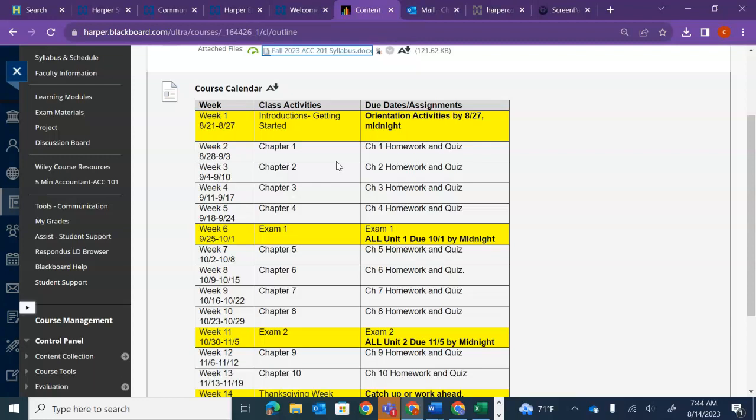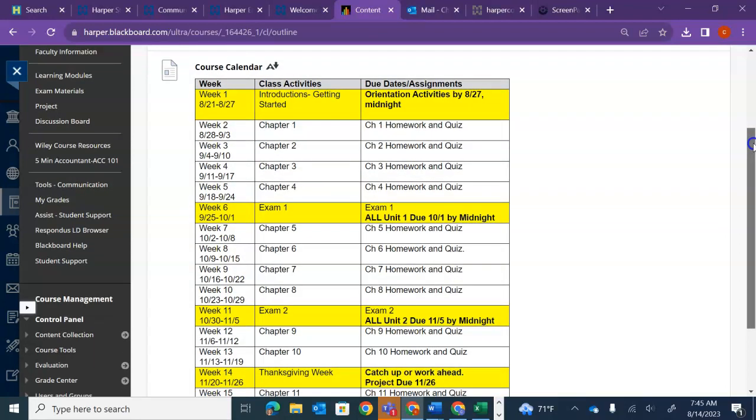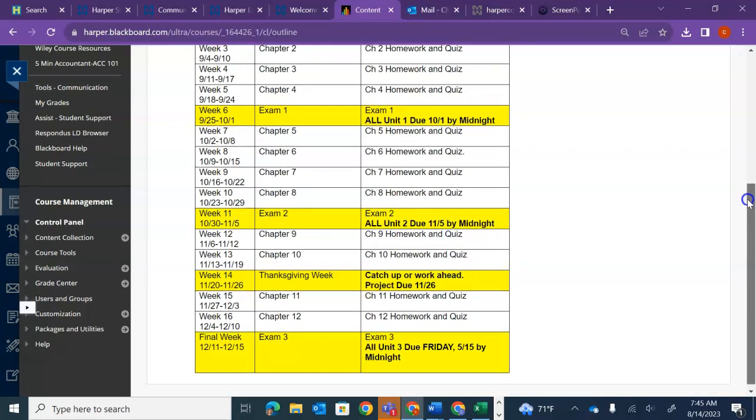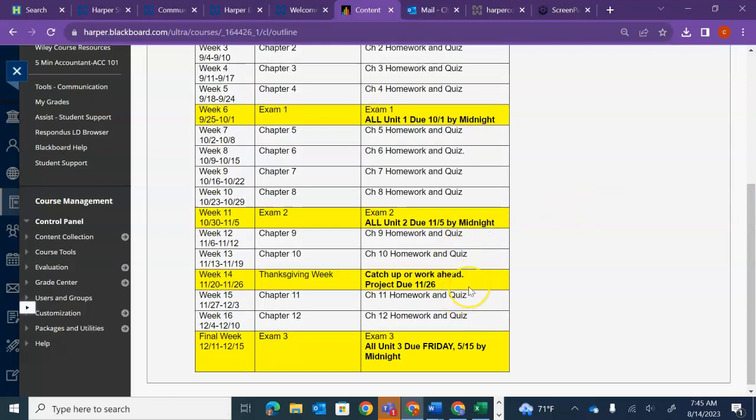But I do realize most of us are working adults, and we have a lot of things on our schedules that we need to move around, and some weeks are tougher than others, which is why I have everything set for due dates all by units. But please don't fall behind, because once you do, it's really hard to catch up. So we'll have those units all with our due dates, and then that project will be due Thanksgiving week.